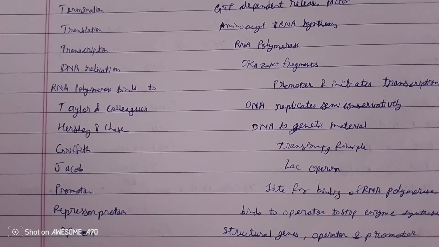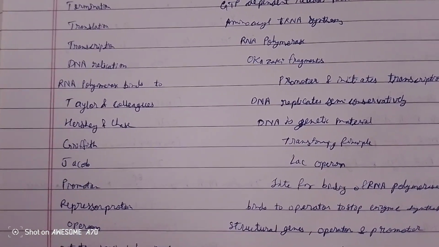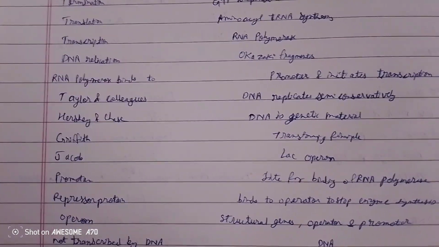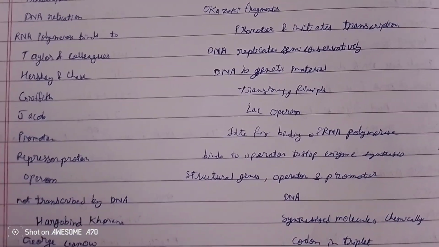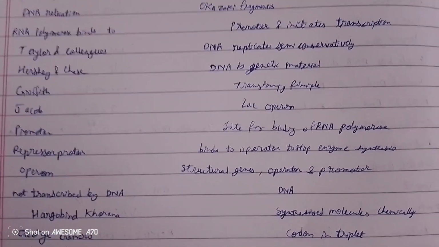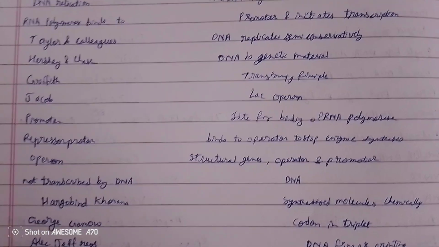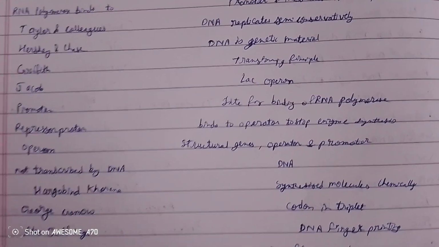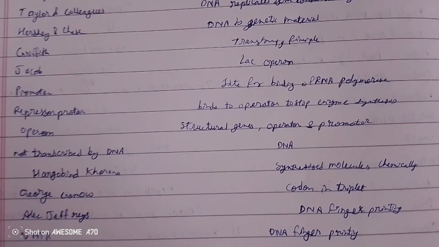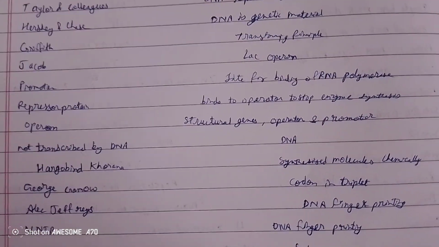Translation: aminoacyl tRNA synthesis. Transcription: RNA polymerase. DNA replication: Okazaki fragments. RNA polymerase binds to the promoter and initiates transcription. Taylor and colleagues showed DNA replicates semi-conservatively. Hershey and Chase showed DNA is the genetic material.